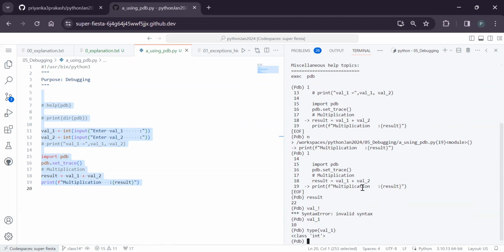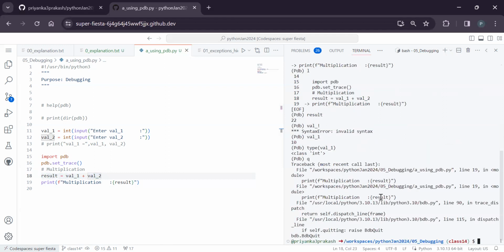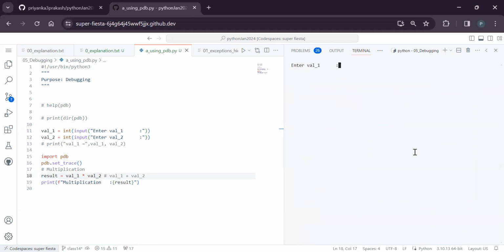You see, I got it. So then I understood that, instead of a plus operation, I gave... So I understood where the problem is. So I can do a Q, so it will quit it. Instead of this operation, now I can replace it with a multiplication. Now again, I can run the same program.